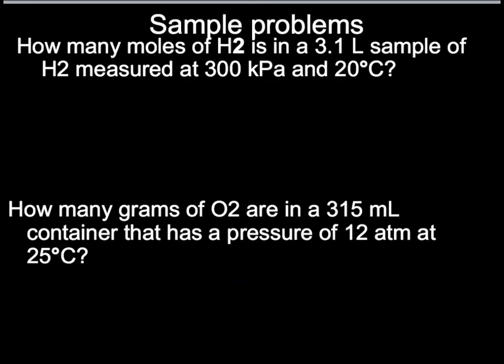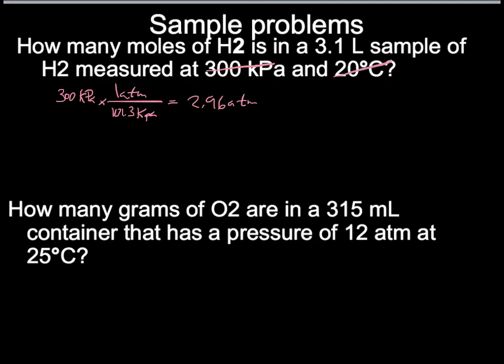Alright, so this first one is asking us how many moles, that means we're going to be solving for n, of hydrogen gas is in a 3.1 liter sample of hydrogen measured at 300 kilopascals and 20 degrees Celsius. Step number 1, let's convert. 300 kilopascals ain't gonna cut it. So let's convert this one over to atmospheres. Let's remember that 1 atmosphere is 101.3 kilopascals. And so that means that we have 2.96 atmospheres, and that's going to be our pressure.